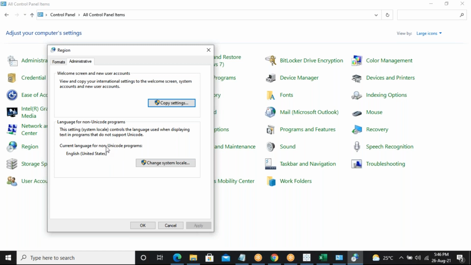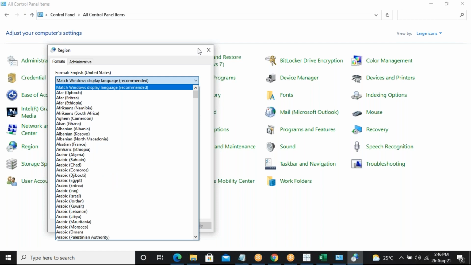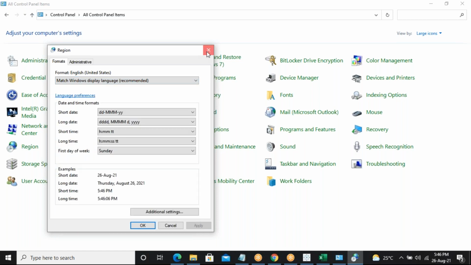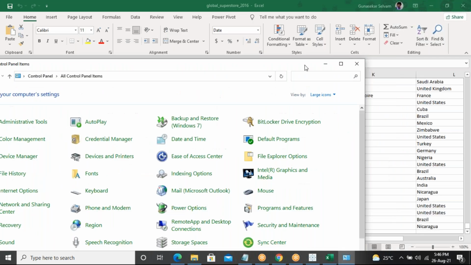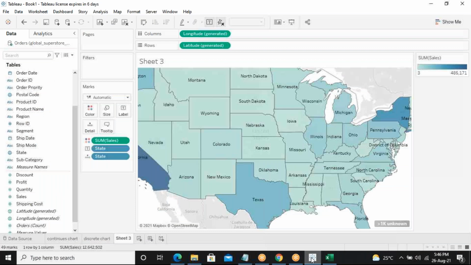See, the current language for non-Unicode programs, I have set as United States. So based on that US concept, I'm taking everything. If you set it as India, then you'll get India. It's a very simple concept: based on the location you choose in the region settings, you get that map. So now you're getting this output, right?